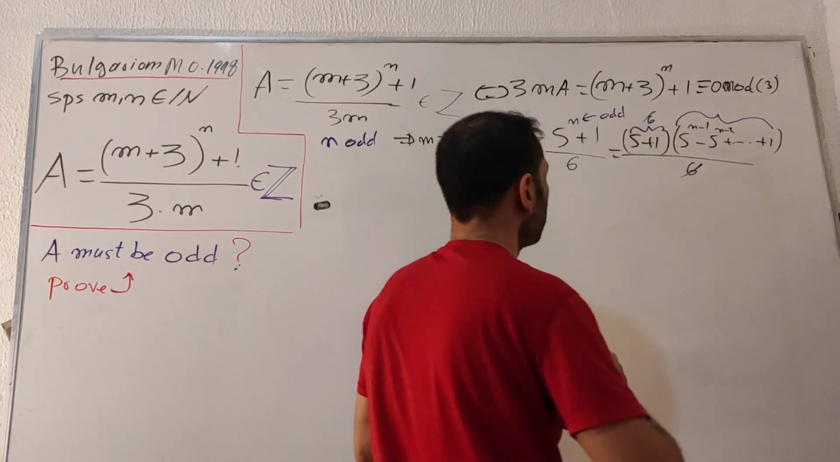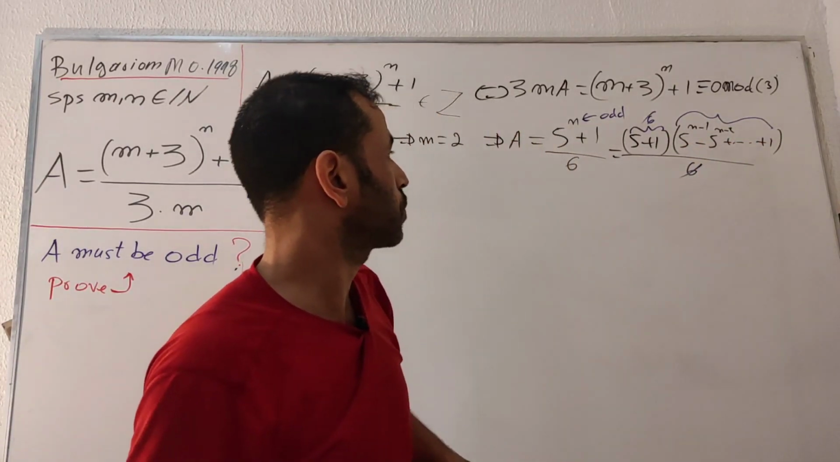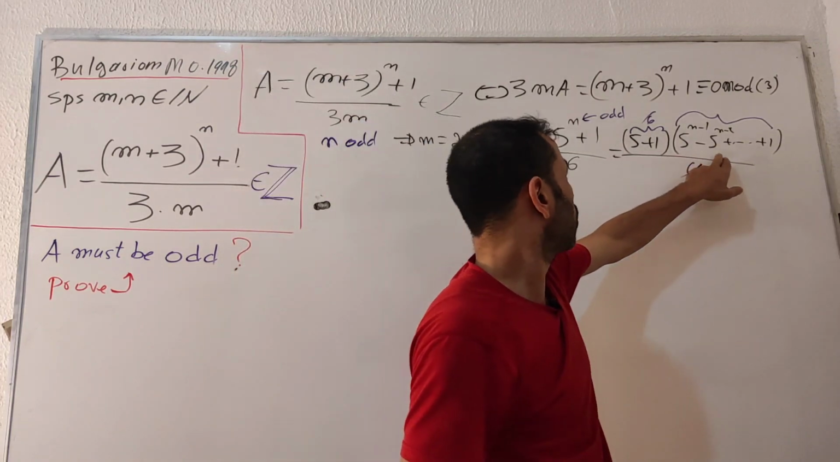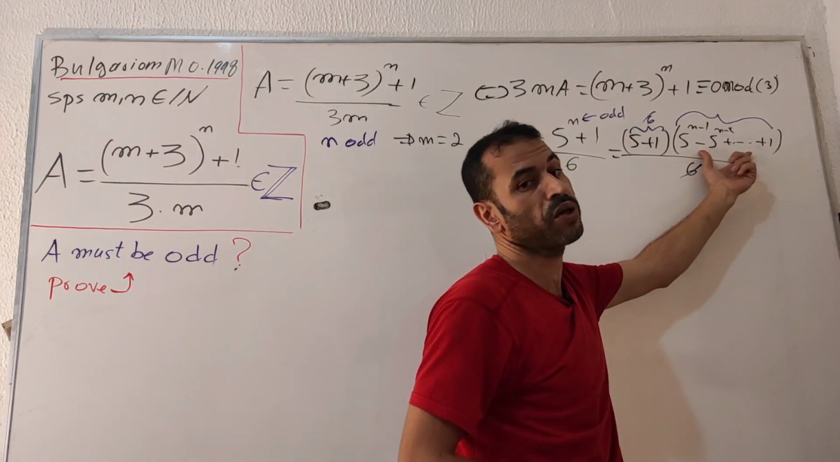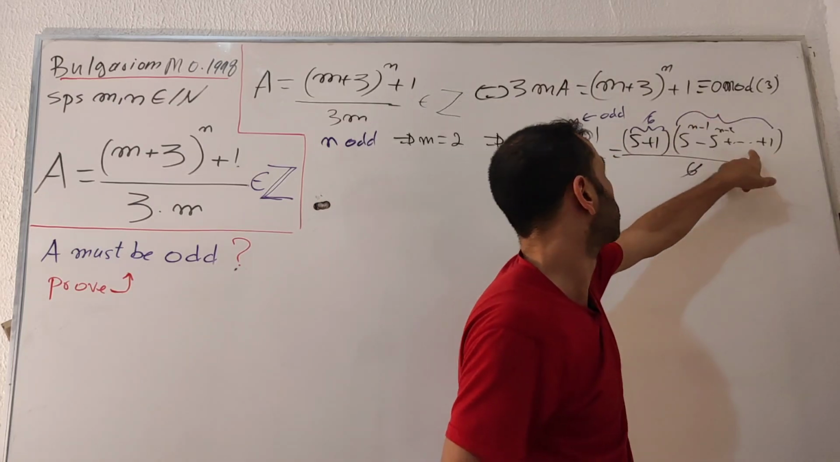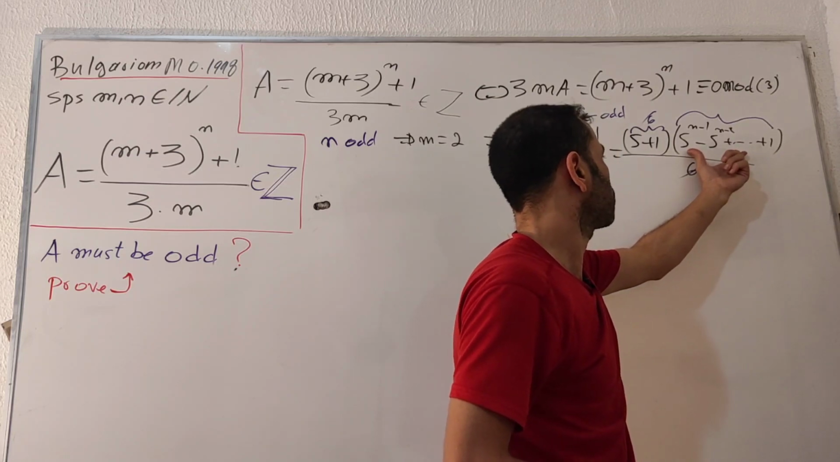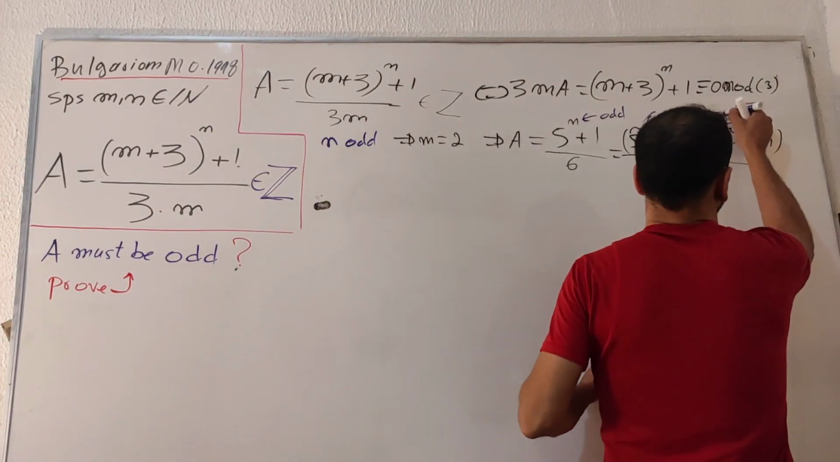Okay. Now the question, what's the parity of this one? Is it odd or even? Okay. This one is odd because this one is representing the oddness of this one. Since n is odd, which means we have odd terms here. Okay. And also this one is odd always. This is odd. Okay.